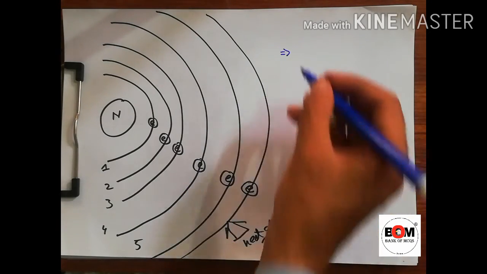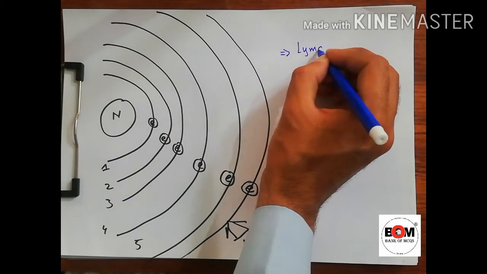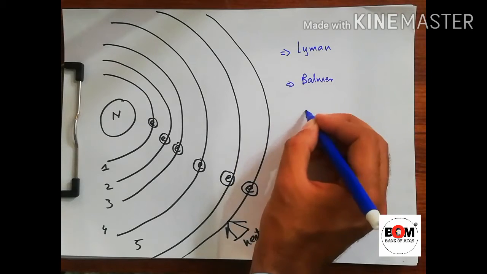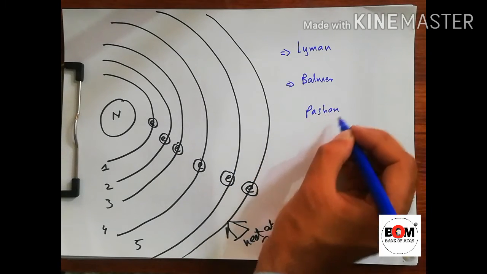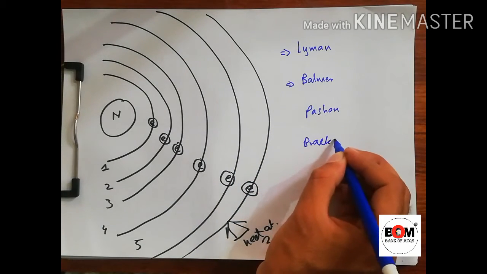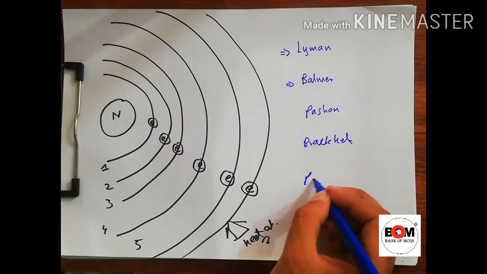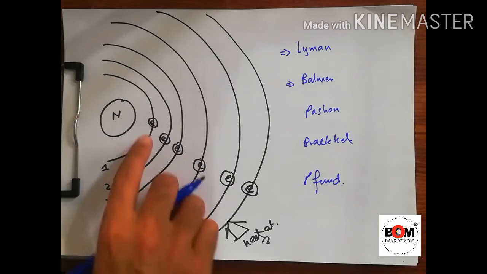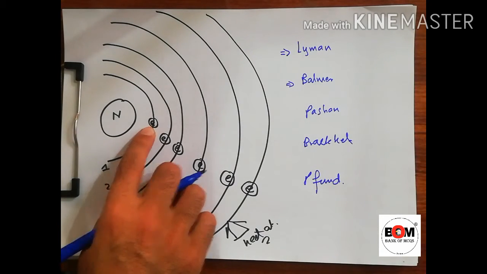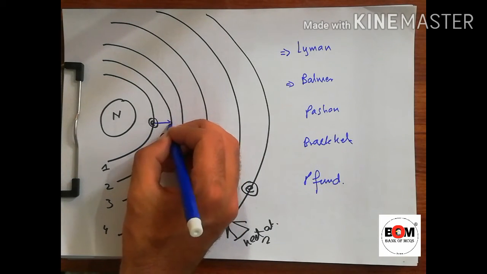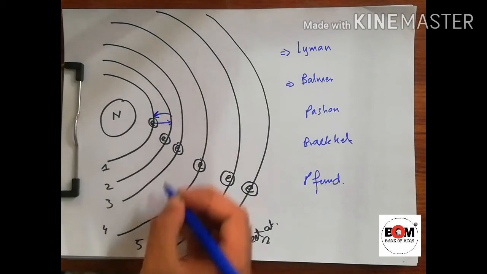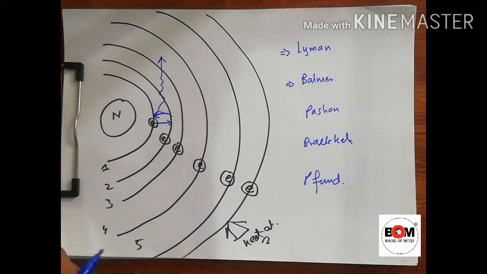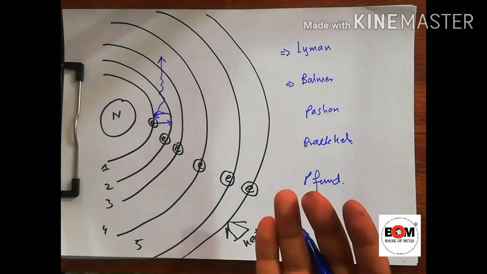The first one is the Lyman series, then Balmer, Paschen, Brackett, Pfund. These are the series: Lyman, Balmer, Paschen, Brackett, Pfund. The electron takes energy from the first shell and goes to a higher shell, and falls back to its original shell, so a photon will be emitted.